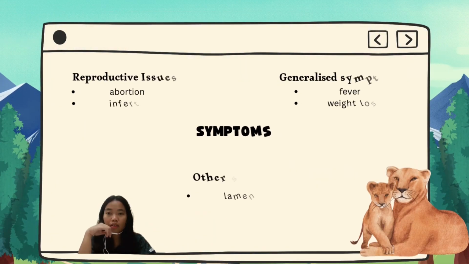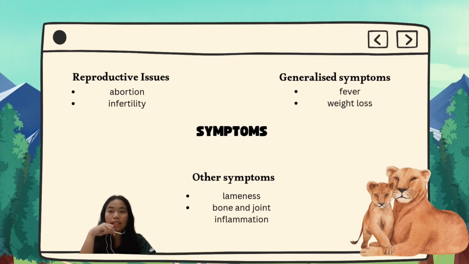Next, we move to the second part, which is symptoms. Wildlife may not show specific symptoms when they have brucellosis, but they still shed the bacteria in their feces and urine, posing a risk of spreading the infection. But here are a few symptoms that we can see. First is reproductive issues, which is abortion. Brucellosis most commonly causes late-term abortion. This also involves infertility, and when it becomes chronic, it affects both males and females.